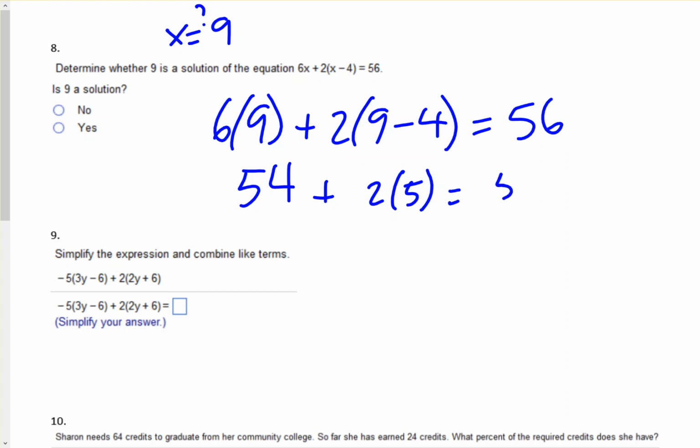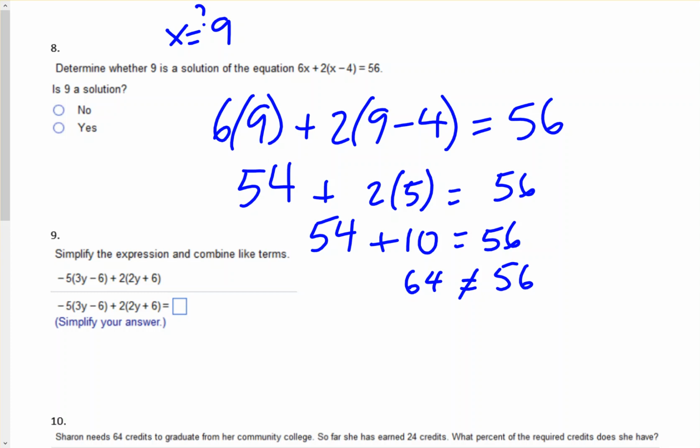So 2 times 5 is 10. 54 plus 10. Well, 54 plus 10 is 64. So 64 is not equal to 56. So therefore this would be a no.